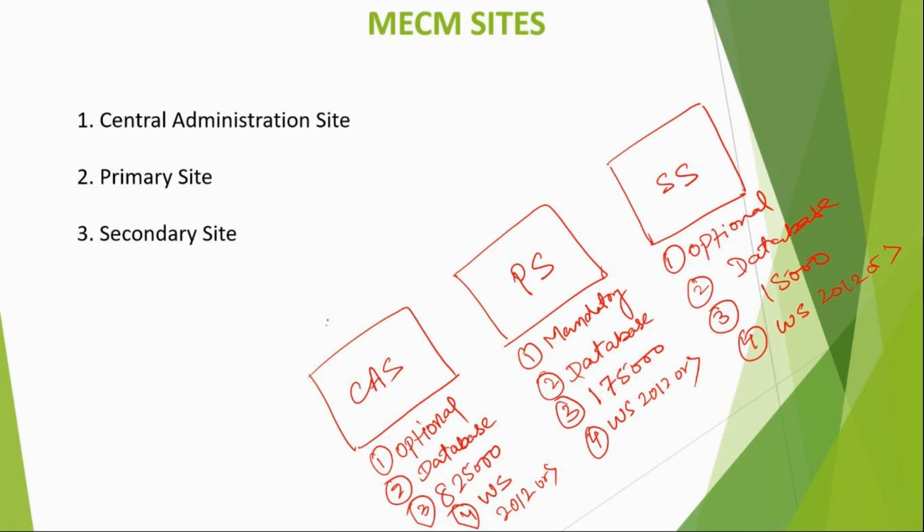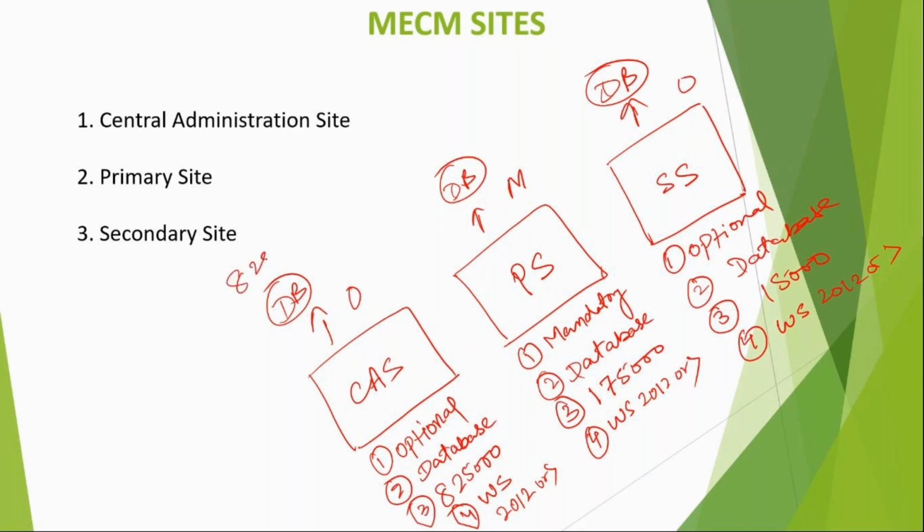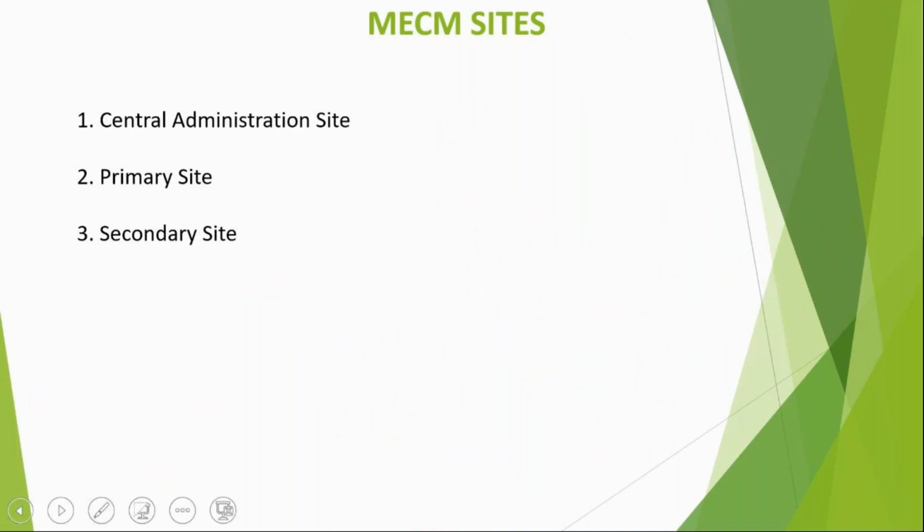So, the central administration site needs what? Database. Primary site needs what? Database. Secondary site needs what? Database. Right? Central is an optional site server, primary is mandatory, secondary is optional. You can have 825,000 client machines on this one, this one can have 175,000 machines, and this can have 15,000. So there are three sites in SCCM: central, primary, and secondary.